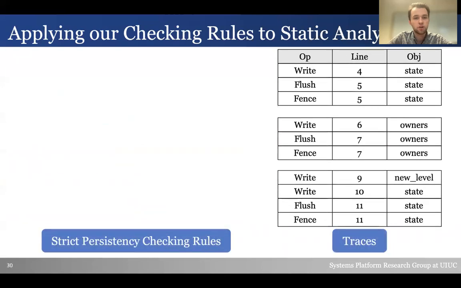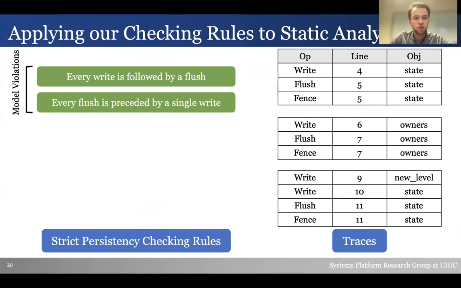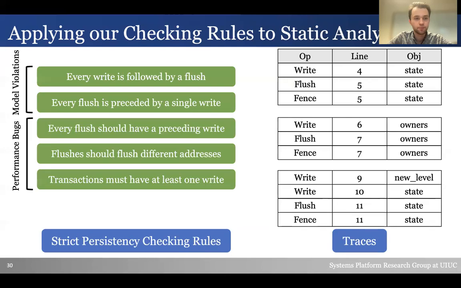Now let's see how we apply our checking rules to the split traces. Since this is implemented using strict persistency, we will use the corresponding model violation rules. First, every write needs to be followed by a flush, and second, every flush must be preceded by a single write. We also have the performance rules. We should not be flushing unmodified data, we should not have redundant flushes, and we should not have updates without transactions. So let's see how we apply that to our first trace.